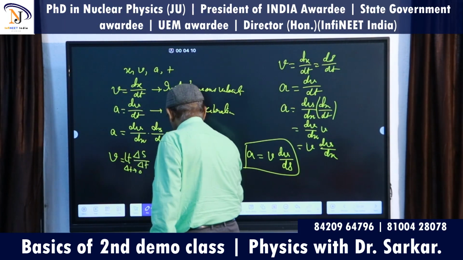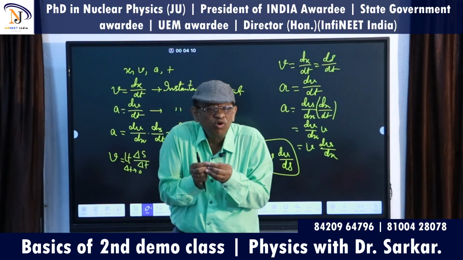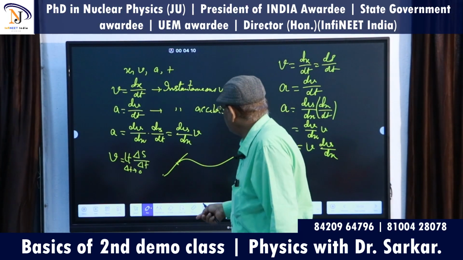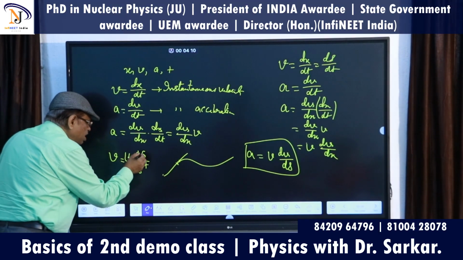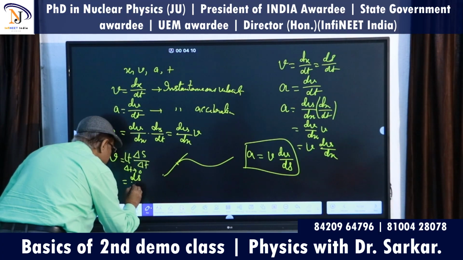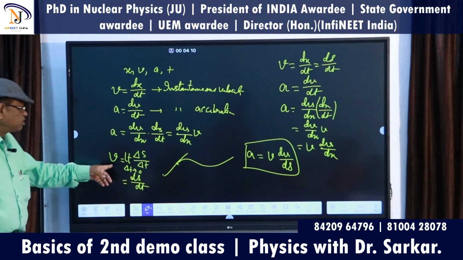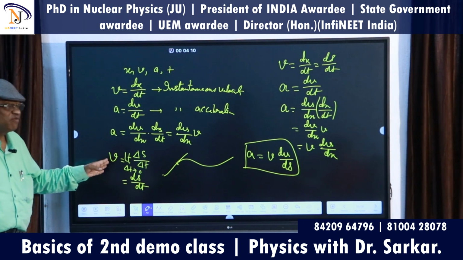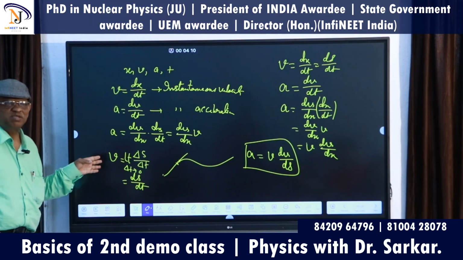If you want a point, the time interval will be 0. Then the equation is the limit of delta s by delta t as delta t tends to 0, which equals ds/dt. This is the instantaneous velocity, written in terms of the concept of limit.